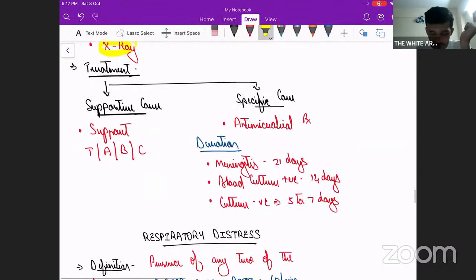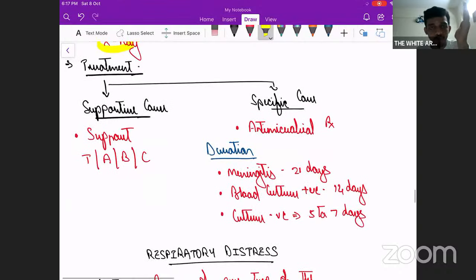Now next is the treatment. So we'll have to give supportive treatment. Once there is sepsis, as we have seen, there can be poor perfusion, CFT can be prolonged, there can be apnea. So all these things we'll have to manage supportively, other than treating the baby with specific antibiotics, right? So we'll have to prevent hypo or hyperthermia as far as possible. So temperature has to be controlled.